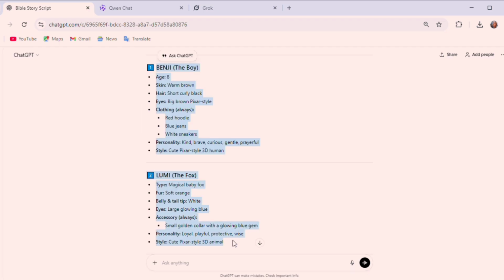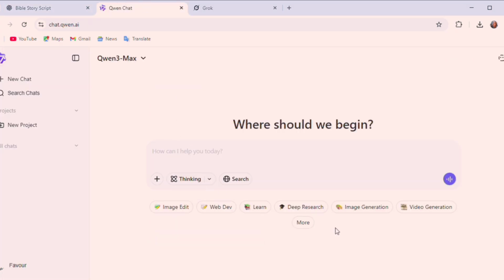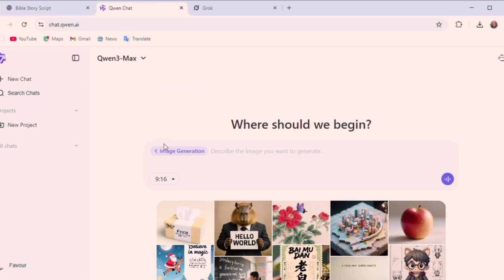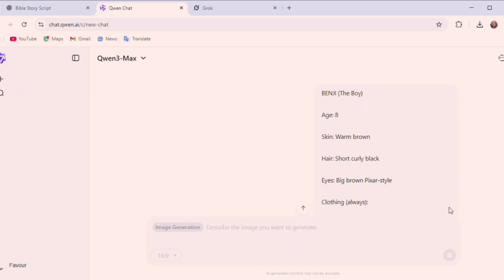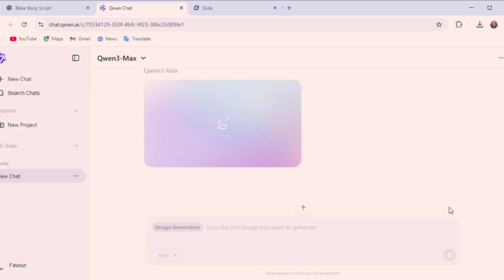Now I have copied the character, just press Ctrl C. Remember, you can do whatever I'm doing with a laptop with a phone, okay? Just go ahead and copy your character, click on image generation, and then paste the prompt. So once you paste the prompt, make sure you go to this setting. If you want it to be TikTok setting, select 9:16. If you want it to be YouTube setting, select 16:9. Okay, aspect ratio. So once you are done with that, our image is generating. We are going to wait for it to generate, and once it's done, we are going to start generating scene by scene images with this Qwen AI.